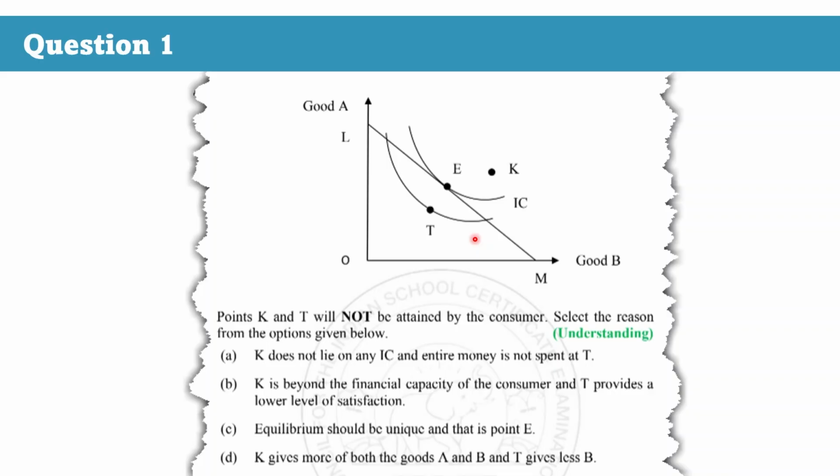Now look at the diagram. Point K lies outside this budget line and does not lie on any indifference curve shown. The consumer does not have the income required to reach the point K. Point T lies inside the budget line, so it is affordable, but it lies on a lower indifference curve, which means lower satisfaction than point E. That is why neither K nor T is attained. Therefore, the correct answer is option B. K is beyond the consumer's financial capacity and T provides a lower level of satisfaction.